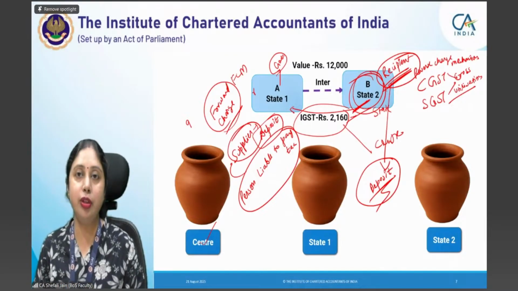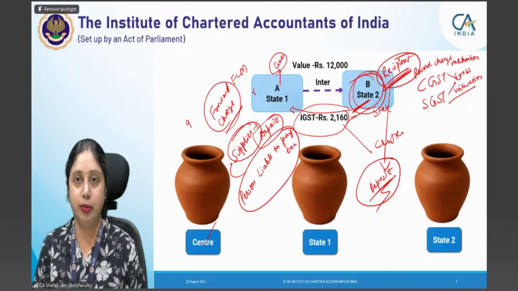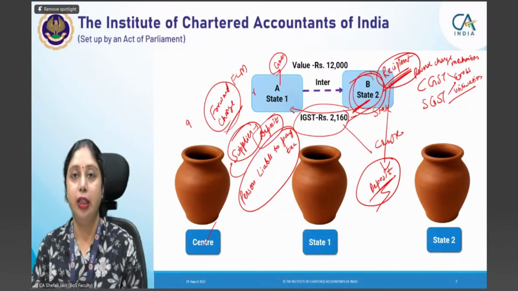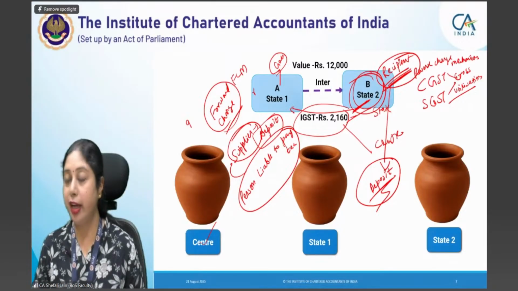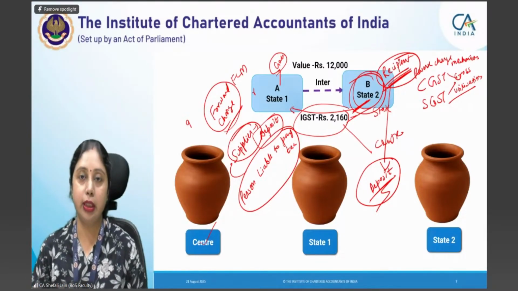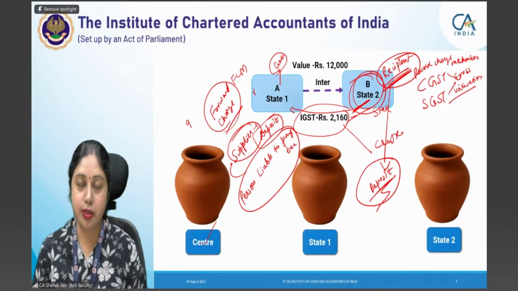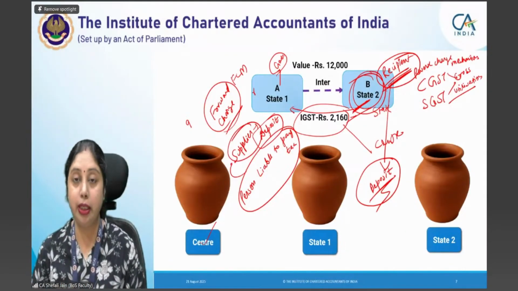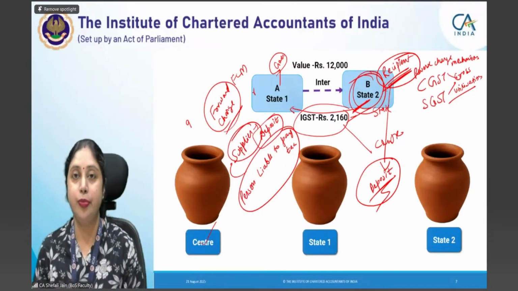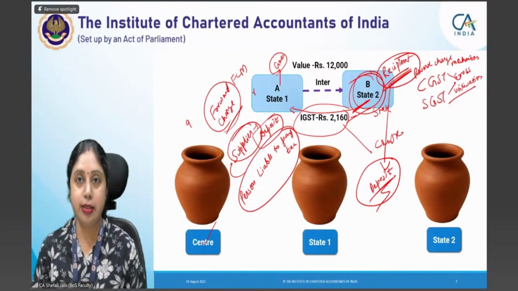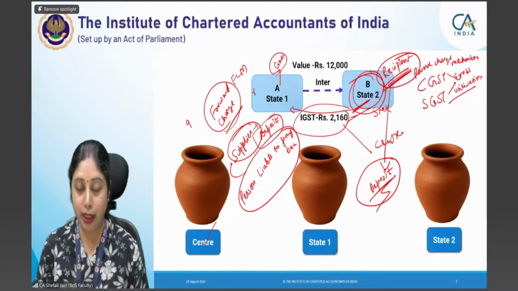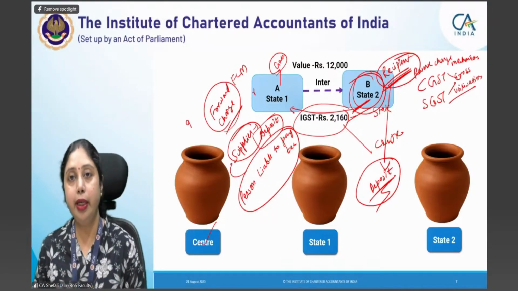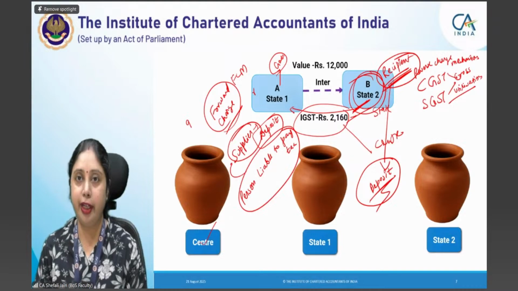That it is a scheme for the small traders and small business, small service providers, small businesses, that up to a turnover, in case your turnover in the preceding financial year is 1.5 crores, and subject to other conditions also, that you are engaged in only supplying the intrastate, you are engaged in making intrastate outward supplies, you are not supplying anything which is any goods or services which is not leviable to GST, any such kind of supplies you are not making, then in the current year you can pay tax at a lower rate that is specified, that is 1% or 5%. 5% in case of restaurant service provider.